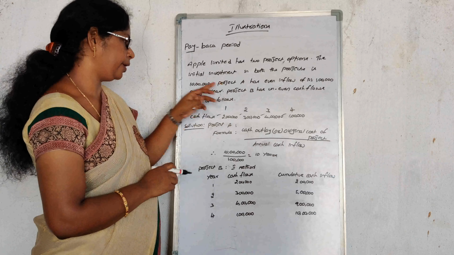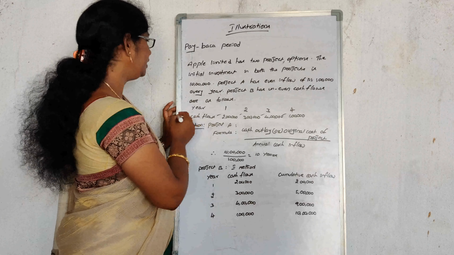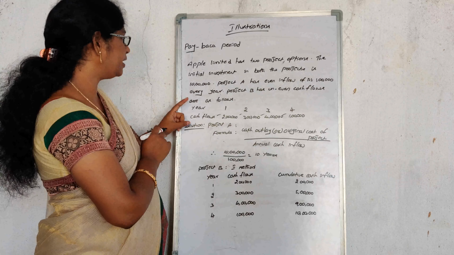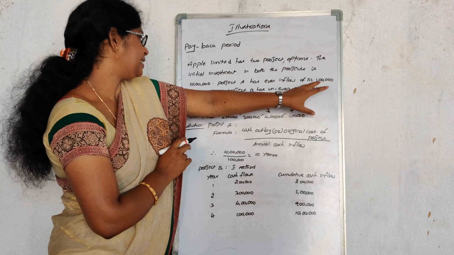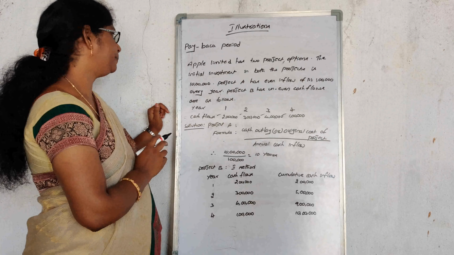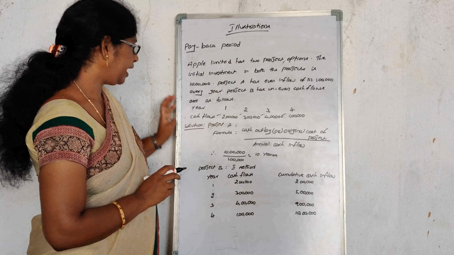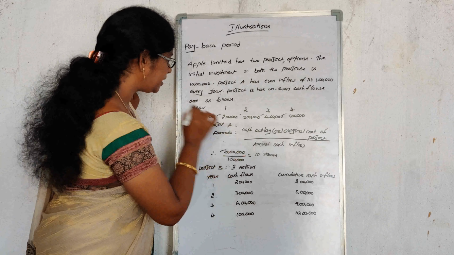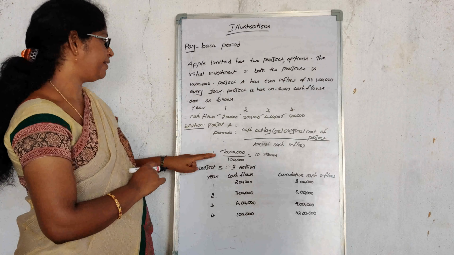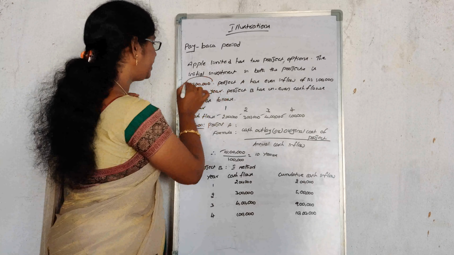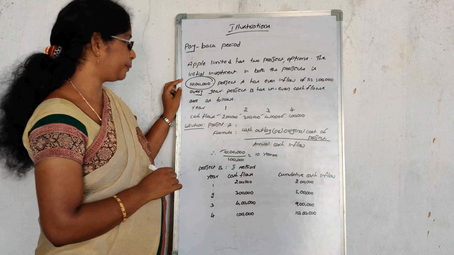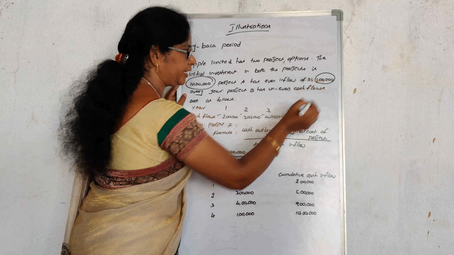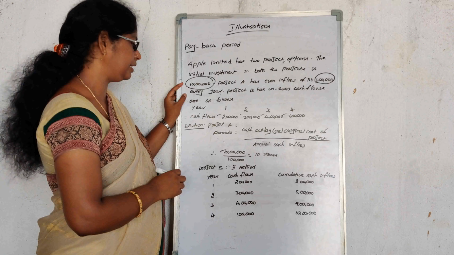In this problem, they have mentioned 10 lakhs rupees as the project value. Every year, Project A receives 1 lakh rupees. So when I implement the values, 10 lakhs rupees is the initial investment of the project, and Project A receives 1 lakh rupee as cash inflow every year.